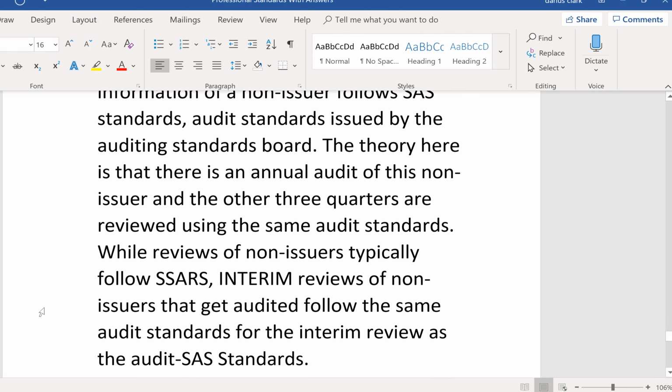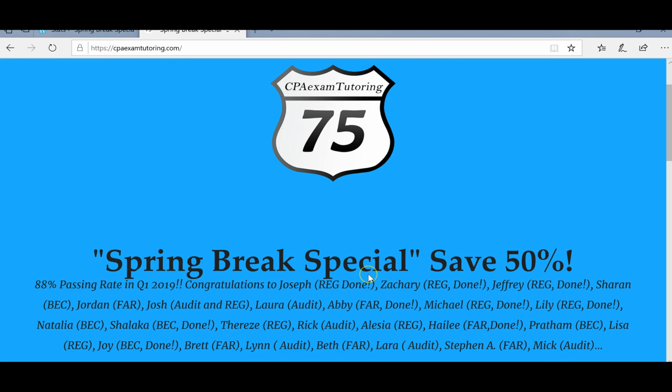While reviews of non-issuers typically follow SSARS, that's because non-issuers don't usually require an audit, but they told us that this company did require an audit. Interim reviews of non-issuers that get audited follow the same audit standards for the interim review as the audit, which would be statements on auditing standards issued by the Auditing Standards Board.